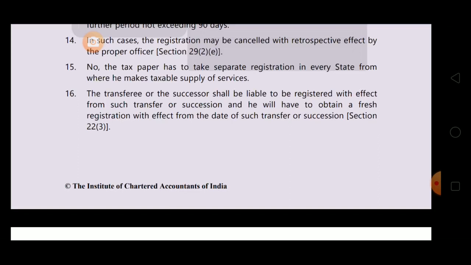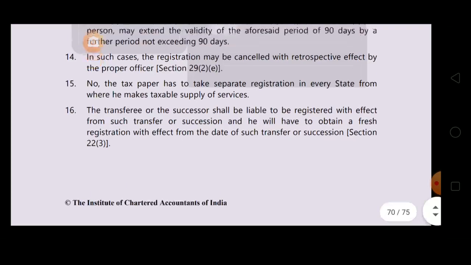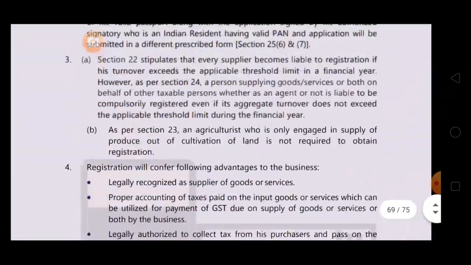And in case of amalgamation by the order of High Court, remember, in that case the amalgamated company or resultant company is liable to take the registration from the date when the ROC issues the incorporation certificate. So question number 16 is done.